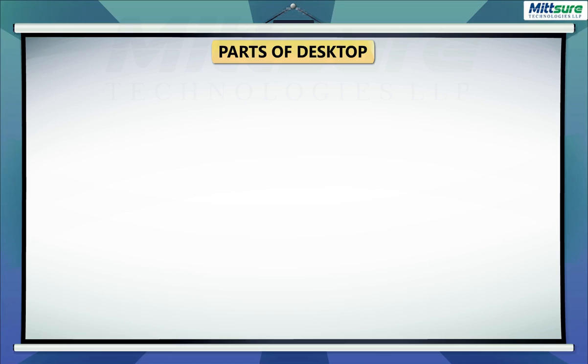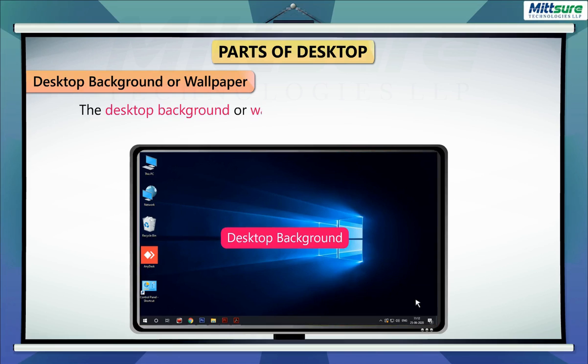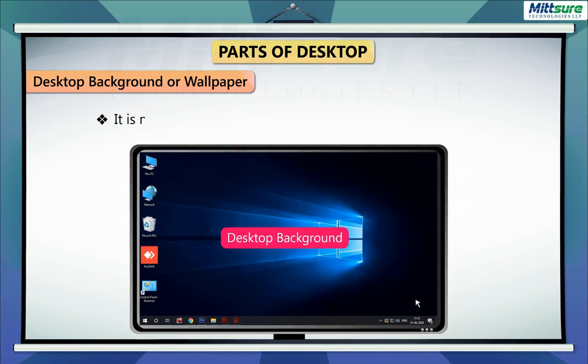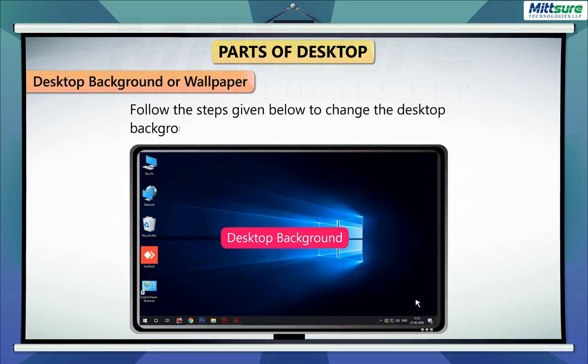Parts of desktop. The desktop of Windows 10 contains three main parts. Desktop background or wallpaper. The desktop background or wallpaper is a picture that appears on the background of the monitor screen after the booting process completes. It is not the same on every computer. It can be changed easily. Follow the steps given below to change the desktop background on your computer.